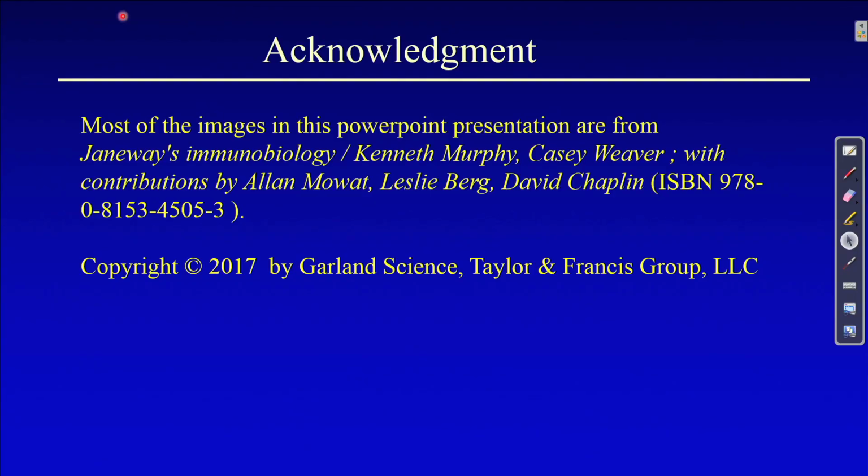Okay. So, first we are going to discuss autoimmune disease in the first part. I have divided it into 3 parts. Before that, I am supposed to tell, this is the acknowledgement: most of the slides are taken from the Janeway's Immunobiology book, 9th edition, which is a copyrighted product.